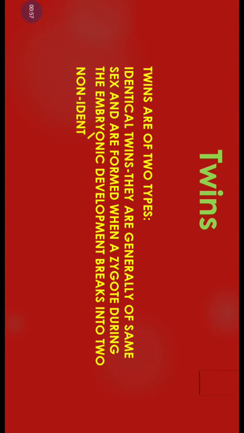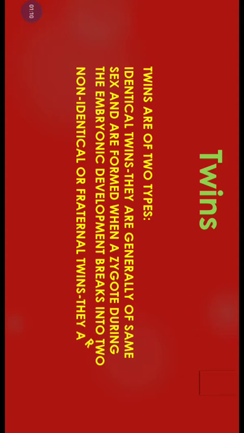almost similar in appearance and they are generally of the same sex. That means both can be boys or both can be girls. They are formed when a zygote during the embryonic development breaks into two pieces due to any reason. It forms two individuals and they are referred to as identical twins.